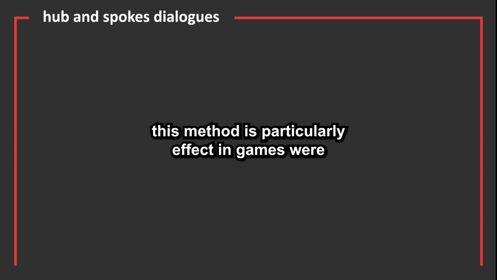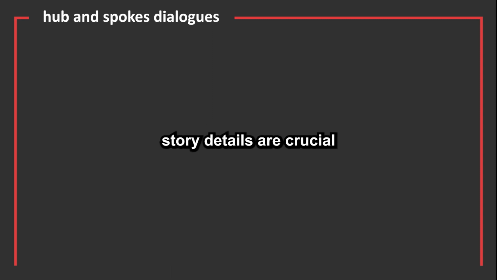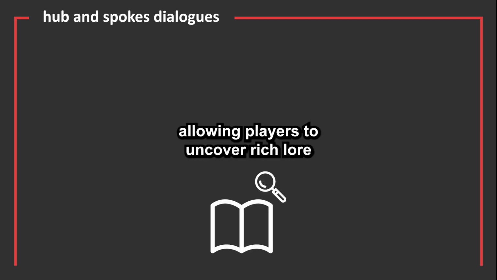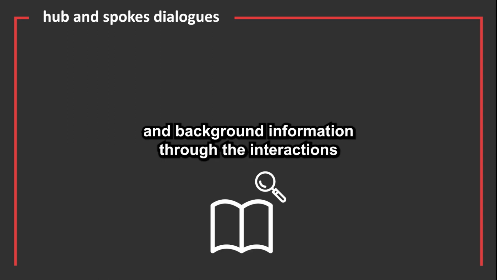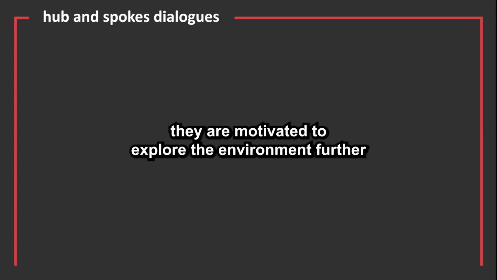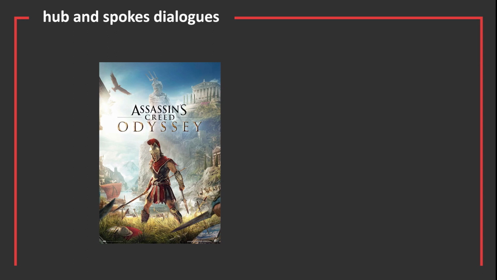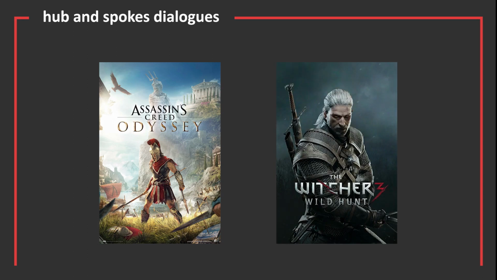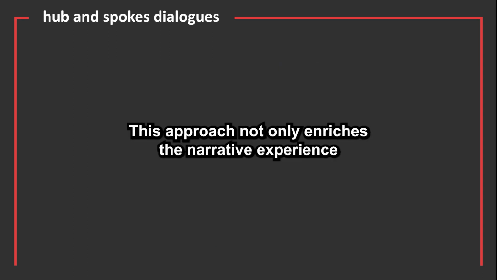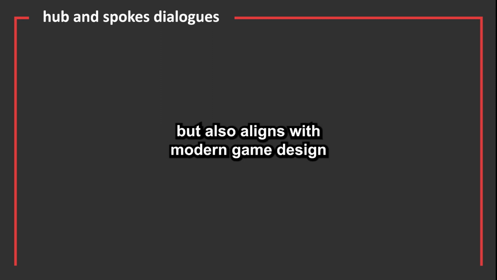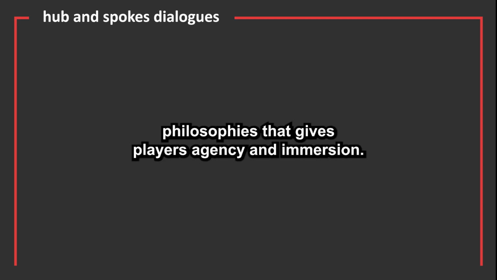This method is particularly effective in games where story details are crucial, allowing players to uncover rich lore and background information through their interactions. As players engage with an NPC, they are motivated to explore the environment further, seeking out clues and information that enhance their understanding of the narrative. Games like AC Odyssey and The Witcher often utilize hub and spoke dialogue systems. This approach not only enriches the narrative experience, but also aligns with modern game design philosophies that give players agency and immersion.